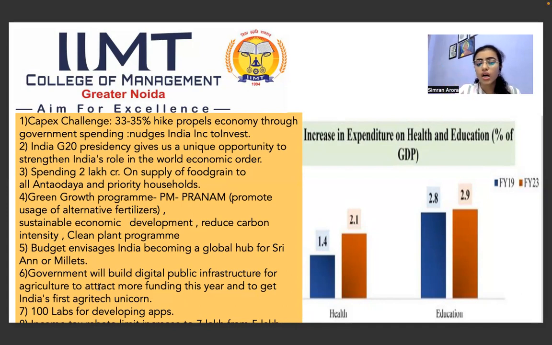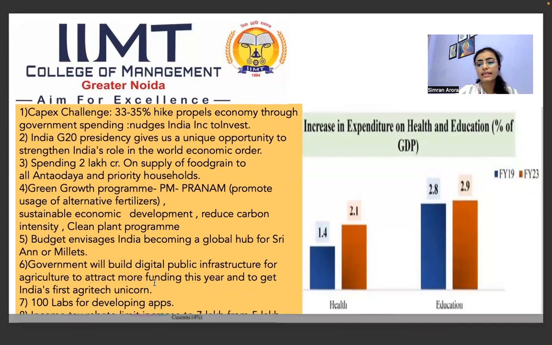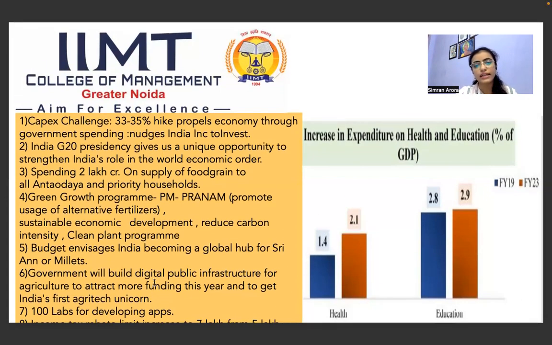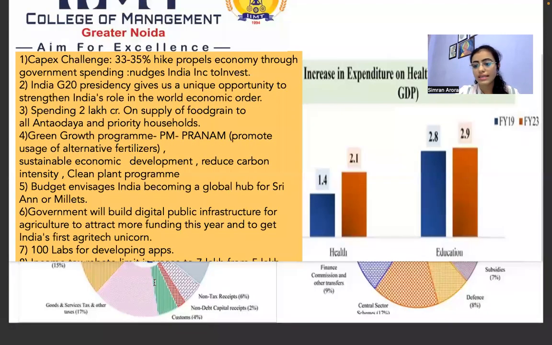So the government is building the digital public infrastructure so that they attract more funding this year, and India gets its first agri-tech unicorn. The next, they are also developing apps. They are trying to develop 100 apps so that they can grow in technology terms also. So these are a few key areas.